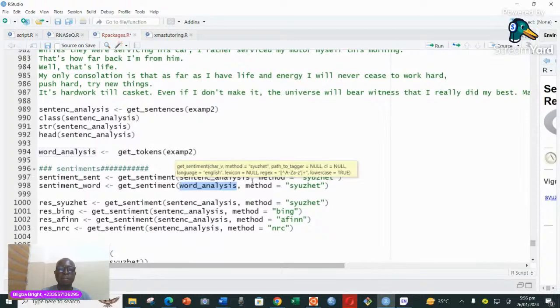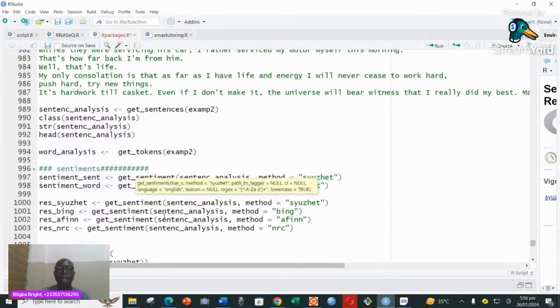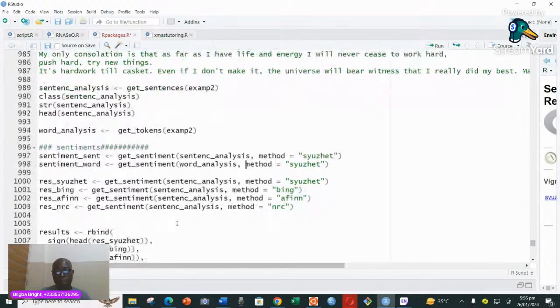So we can get the sentiment from the sentences, and also from the words if we want, using the method Syuzhet, which is the default method. After we have gotten that, it's left to us to do our averages. We can find our average sentiment, our total sentiment, and then make our own conclusion from it. This is how it works.